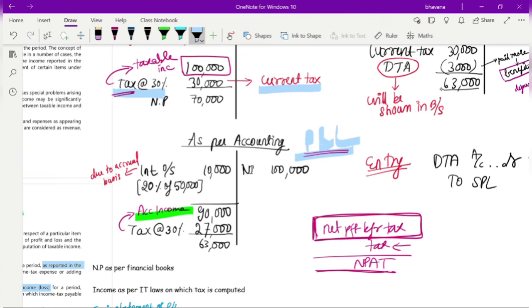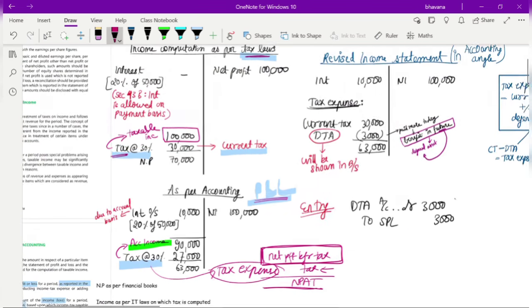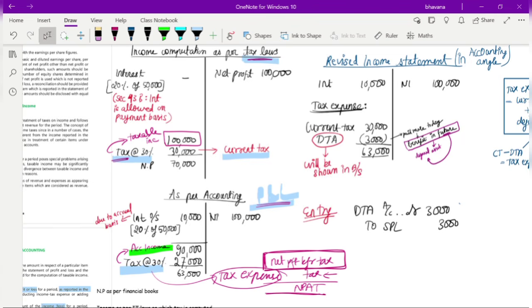So on that accounting income, whatever tax you calculate and find out, it will be known as your tax expense. What will it be known as? It will be known as your tax expense. So you have two varieties in taxes also: one is current tax and the other one is tax expense. So I hope until this you are clear. Now let's move on to the question.